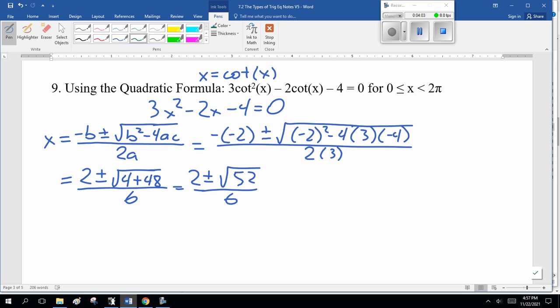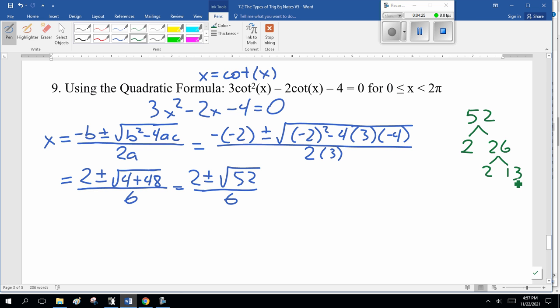Problem: I've seen this on the diploma. You can simplify this. 52 is what times what? Oh, you just said 16 times 3. Oh, no, sorry, that's 48. Forgive me. It is even, so that's 2 times 26, 2 times 13.